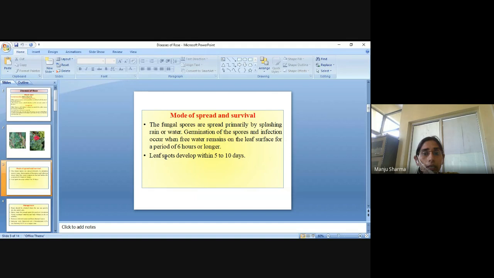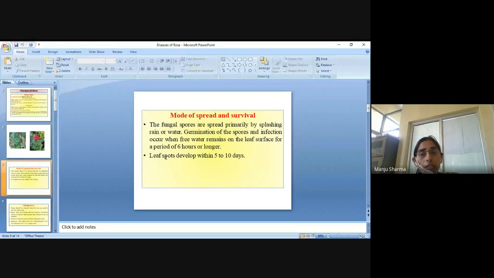So basically, the fungal spores are spread by splashing of rainwater, because whenever there is rain, the spores are splashed from one place to another, and this way they infect the plant and other plants also.